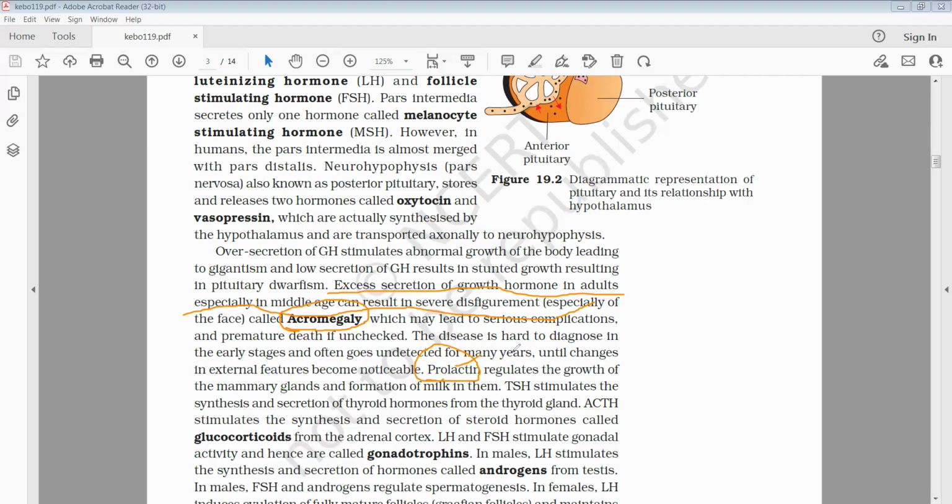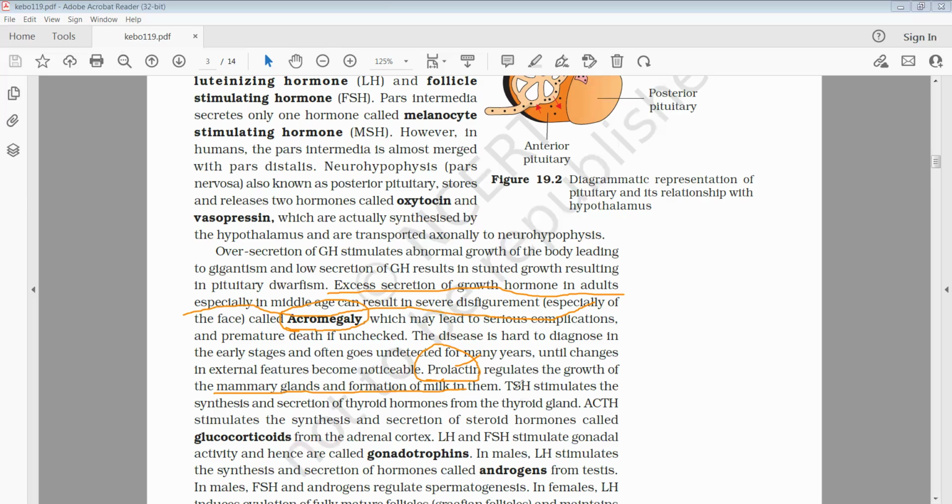Prolactin is secreted directly by the anterior portion of the pituitary gland. It regulates the growth of the mammary glands and is responsible for production of milk. Hence, prolactin is also called milk ejecting hormone.